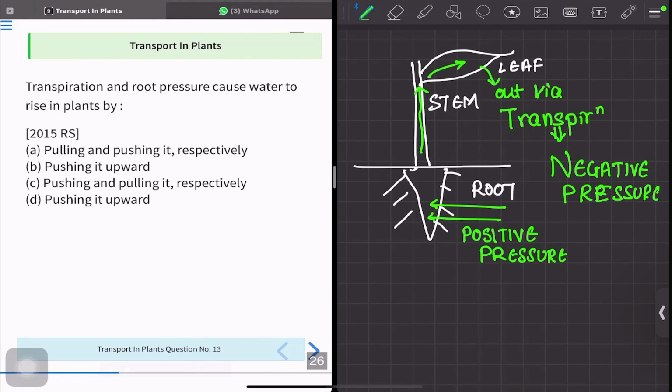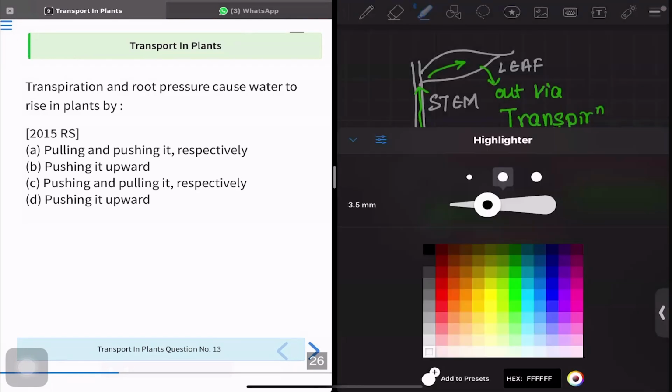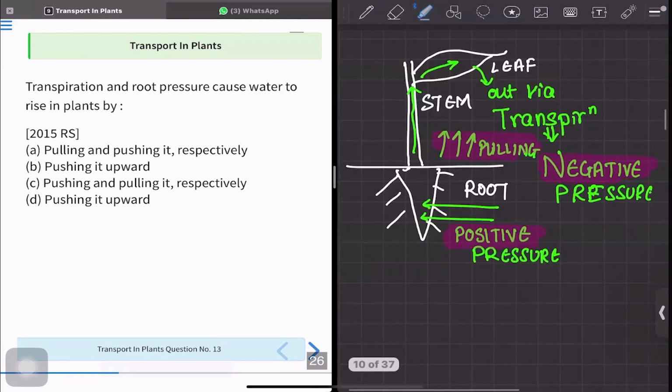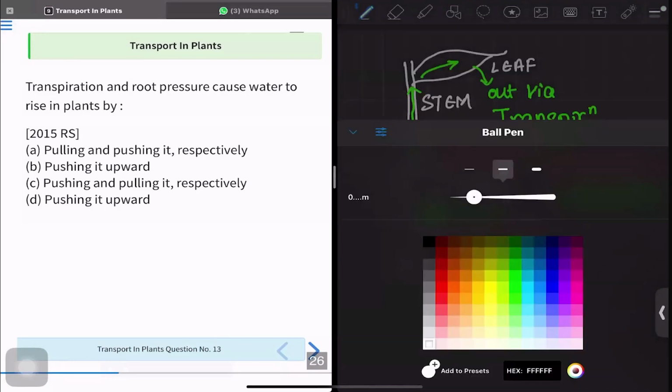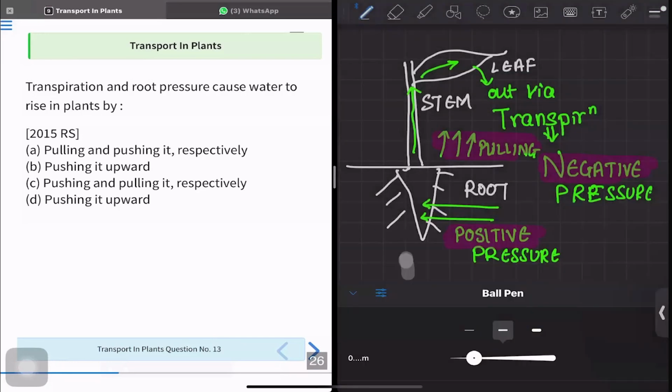Since it is going to pull water, it is pulling. All right, let me just highlight. This is pulling. It is negative pressure, while in root it is positive pressure. It is pushing.